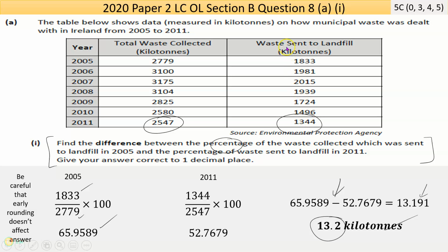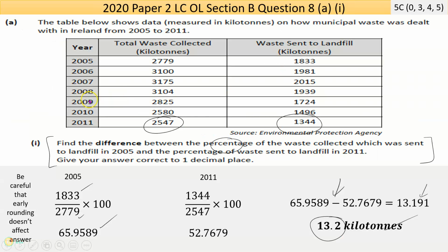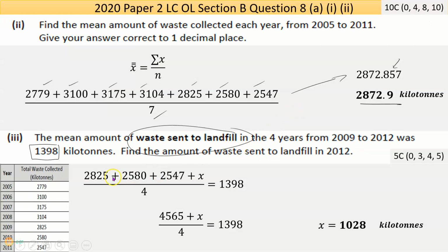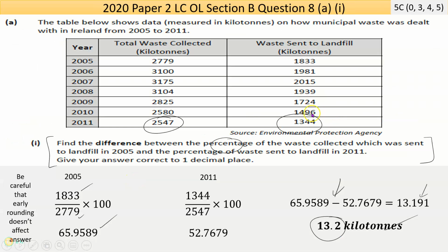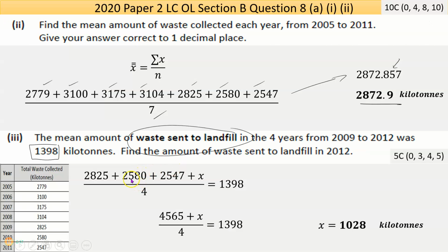But if I'm reading it now right, from 2009 to 2012, so from here onwards, that should be 1724. 1724 plus, if I go back, 1496 plus 1344. Now I've got different values there. And then this should be added there, plus the missing value, all the way before gives this. In fact, the answer I get here of 1028, I should have copied. Okay, I've done that wrong.